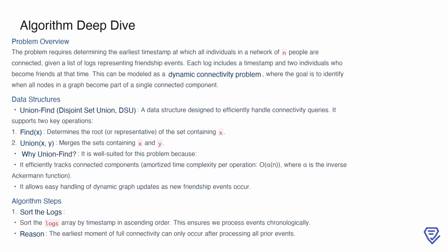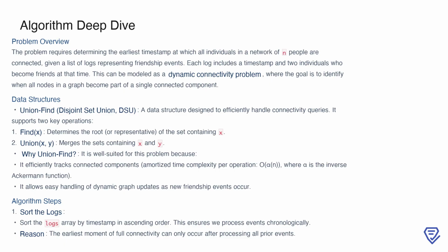To solve this problem, we need to determine the earliest point in time when all individuals in a group of n people are connected. The input consists of logs that record friendship events, where each log specifies the timestamp and the two people who became friends at that moment. This can be represented as a dynamic connectivity problem, where individuals are nodes in a graph, and friendship events create edges between these nodes.